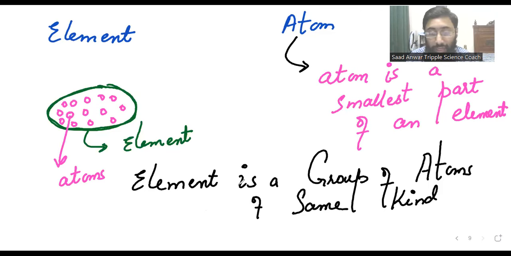Okay, now atom and element is okay. The next is, what is the difference between element and atom? Atom is the smallest part of an element. Element is a group of atoms of the same kind. You can say element is a pure form of substance, but this definition is also okay. The next is isotopes.